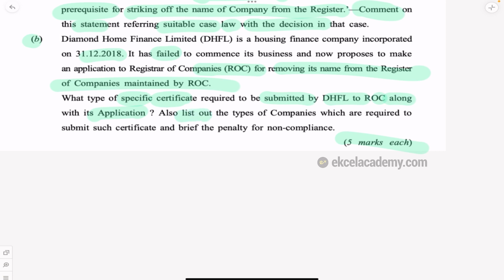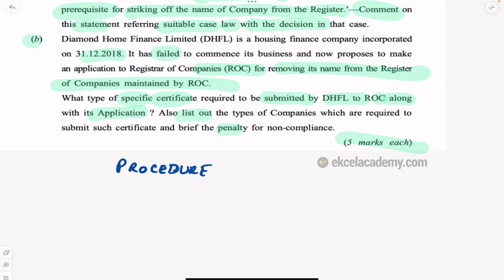Also list out the types of companies which are required to submit the certificate and briefly state the penalty of non-compliance. So to understand the question, the keywords are what? The keywords are all about the procedure. Correct? They are asking you the procedure. You should know the procedure in this kind of question.